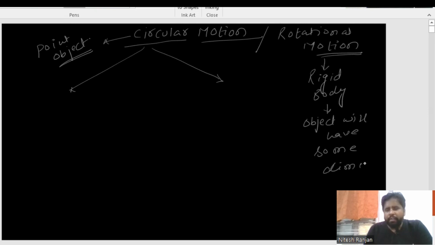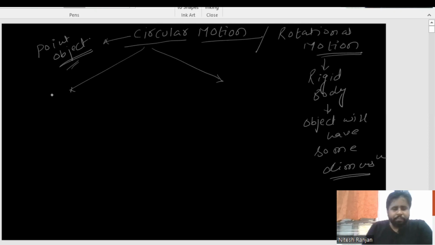Now you will be thinking that if it has some dimension and if it is considered to be a point object, then what are the basic differences? So basically I have differentiated it here, and when we start with rotational motion, I will make it very clear to all of you what the deeper differences between these two topics are. Now if it is a point object, definitely I am not going to talk about the dimensional part. So that is the main part in circular motion. So we are going to start with the circular motion part, right?